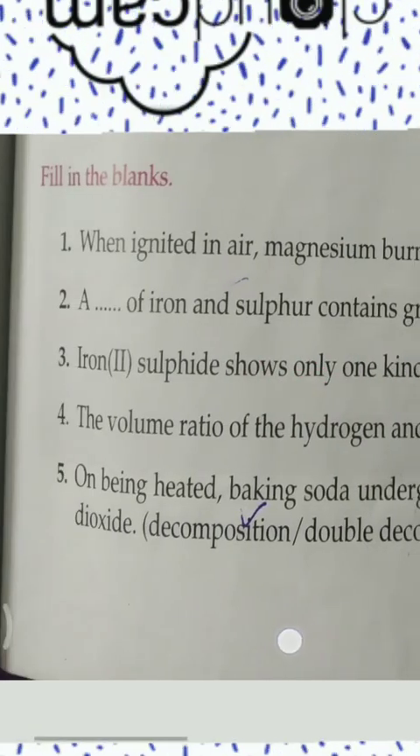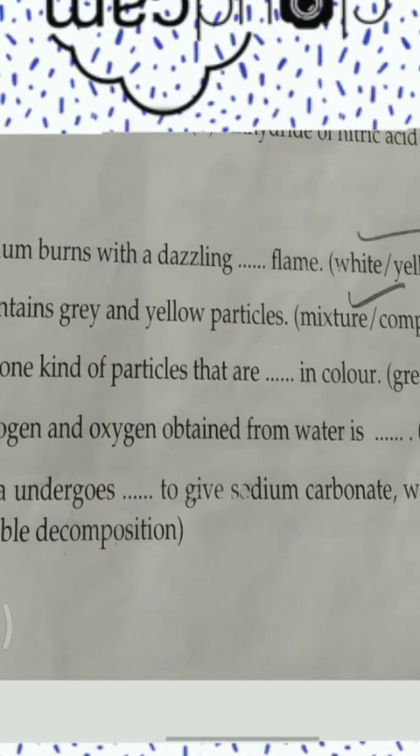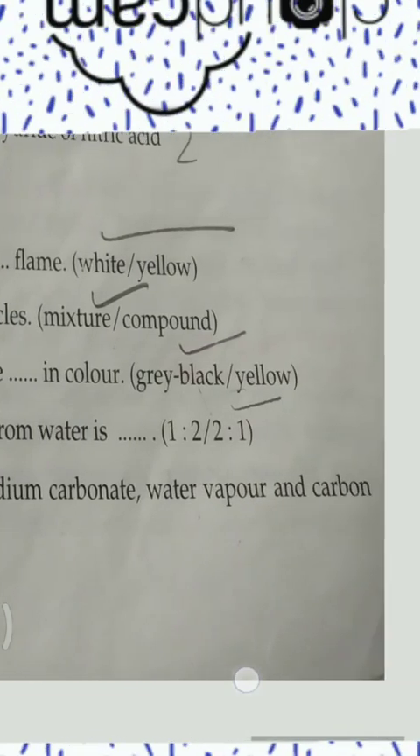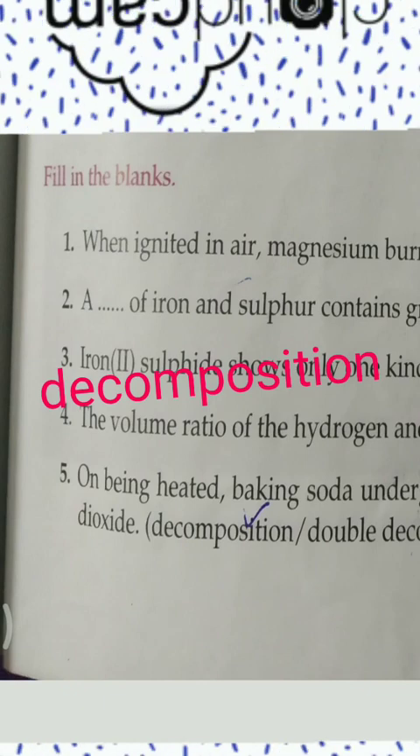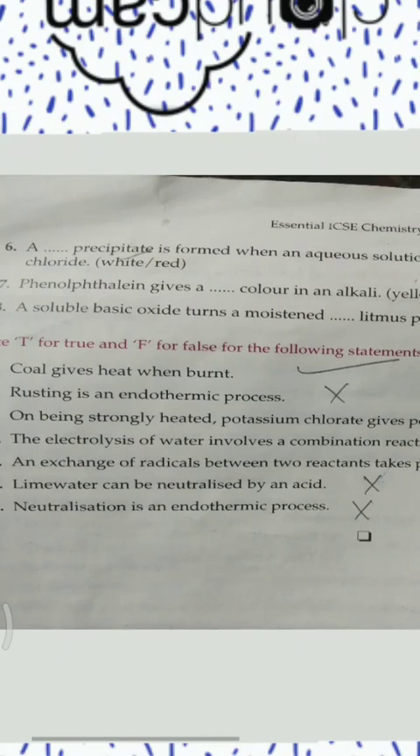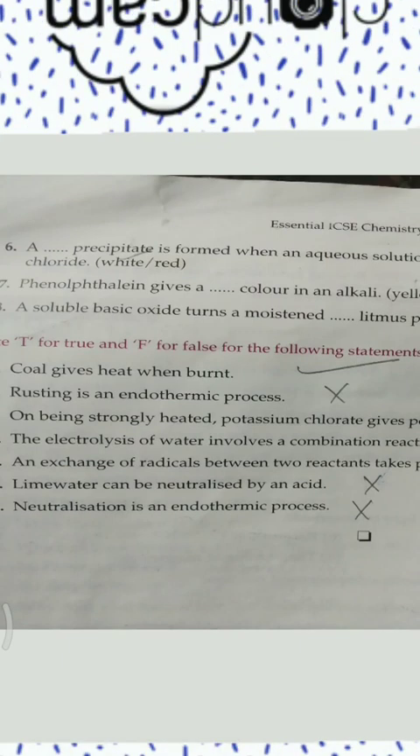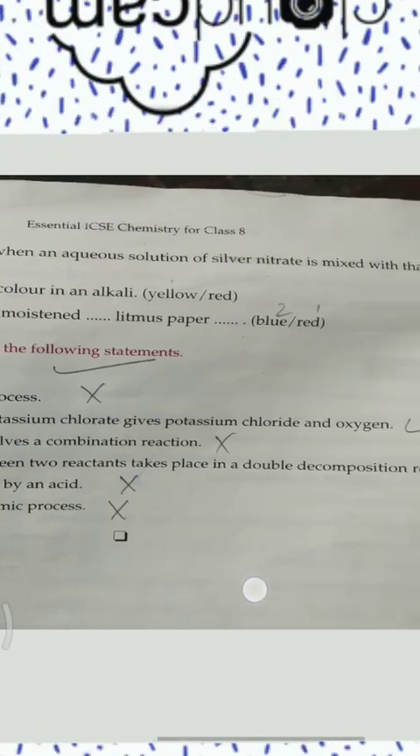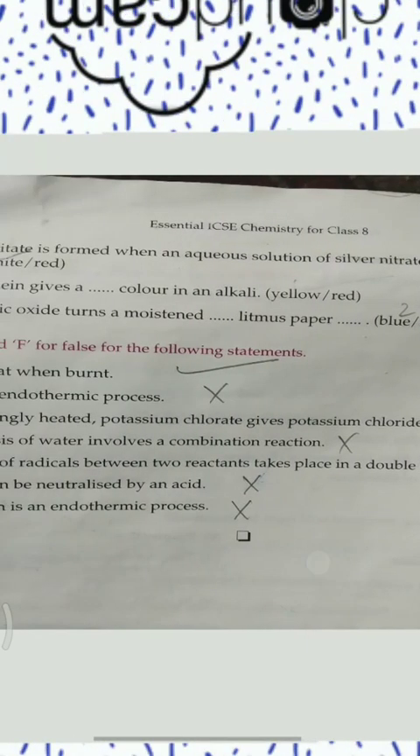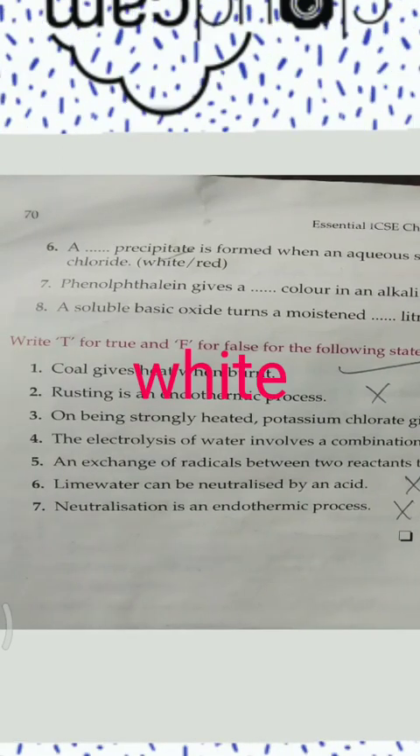Fifth, being heated, baking soda undergoes dash to give sodium carbonate, water vapor and carbon dioxide. Correct option is decomposition. Sixth, a dash precipitate is formed when an aqueous solution of silver nitrate is mixed with that of sodium chloride. Correct option is white.